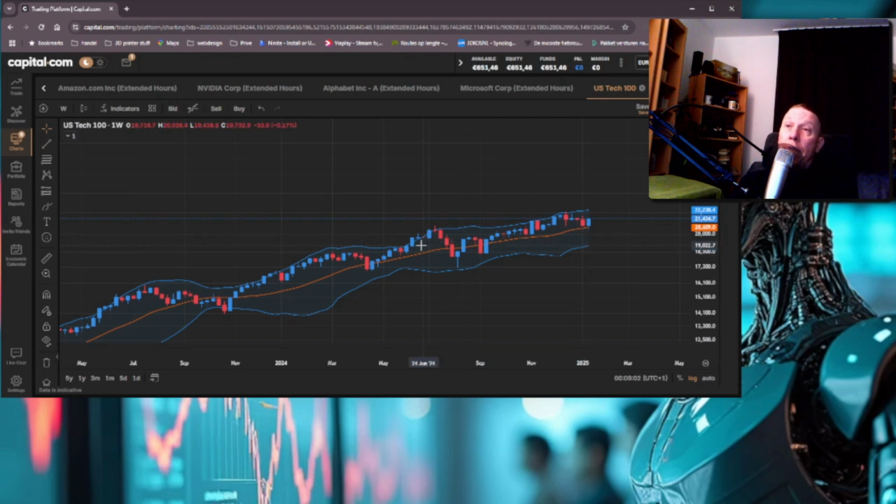But it looks like, if I see this for the last couple of weeks and the last couple of months, that we are still rising. There's higher highs, higher lows. There is still an uptrend, but it's getting more and more to a sideways. But we will see for the next couple of weeks. Let's go back to the 1 hour.